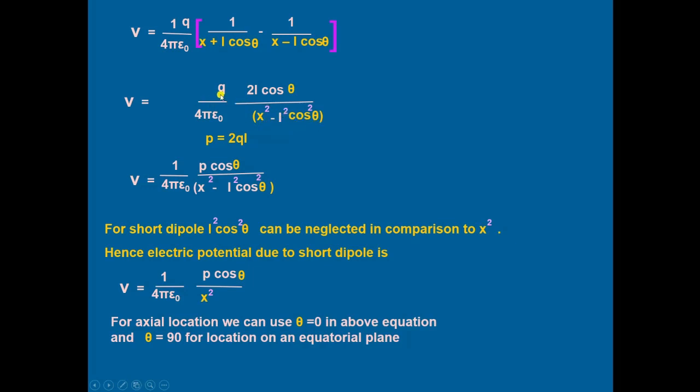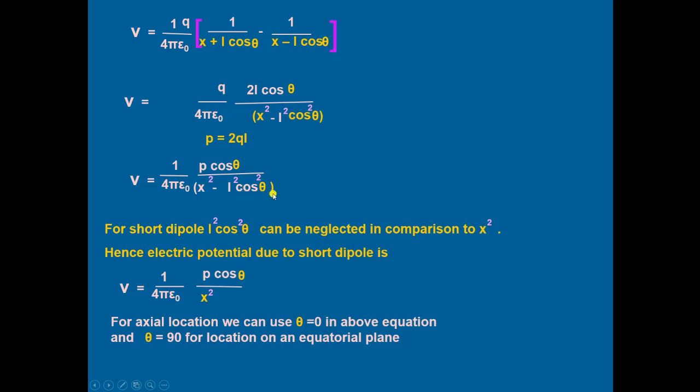Here Q into 2L is the dipole moment P. So instead of Q into 2L, we use P. So V is equal to 1 upon 4 pi epsilon naught P cos theta divided by x square minus L square cos square theta.